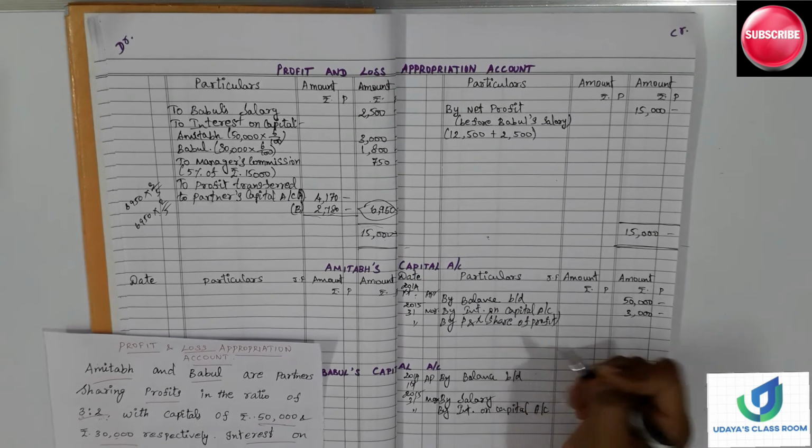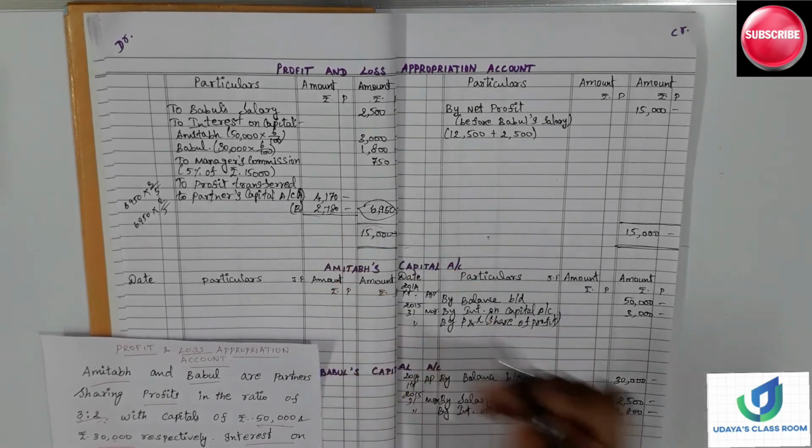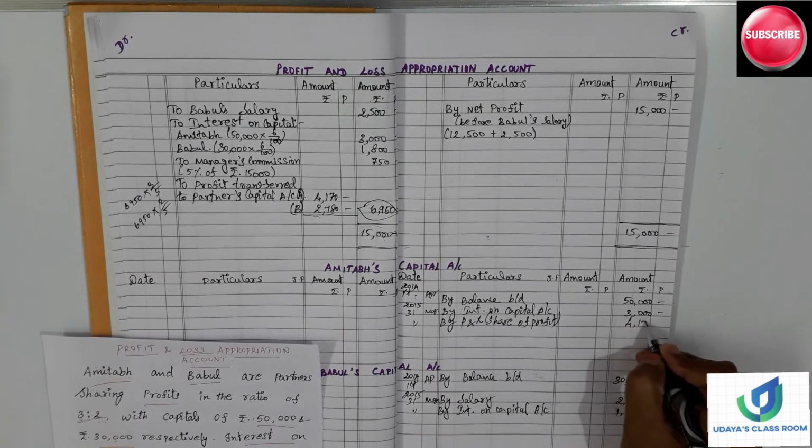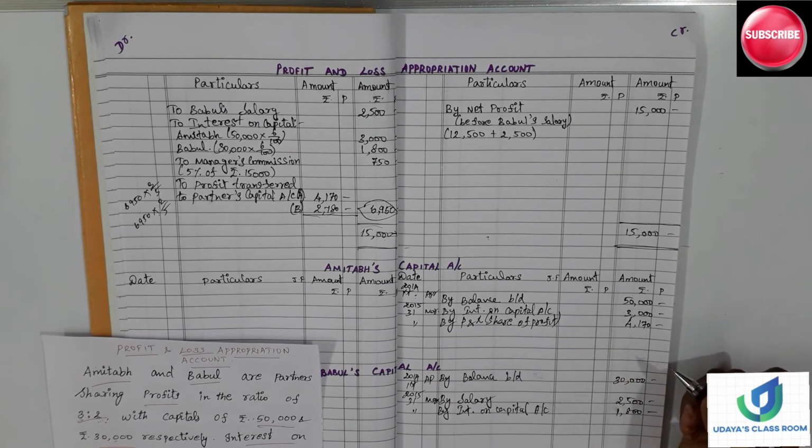How much in Amitabh's account? 4,170. So in his account we can write 4,170.